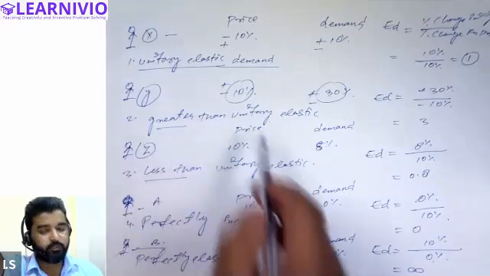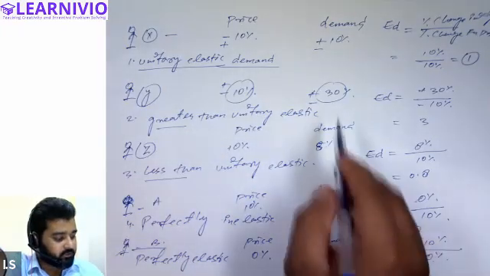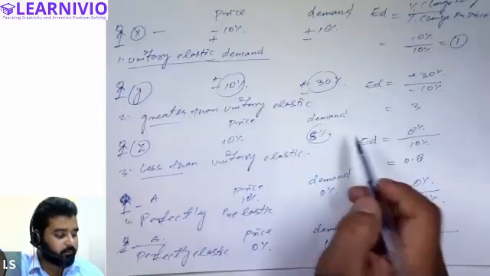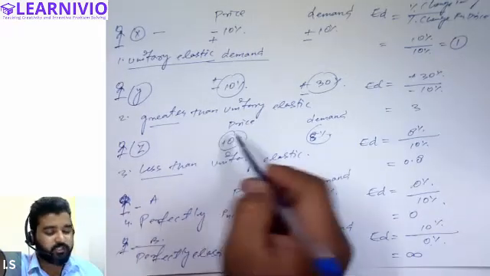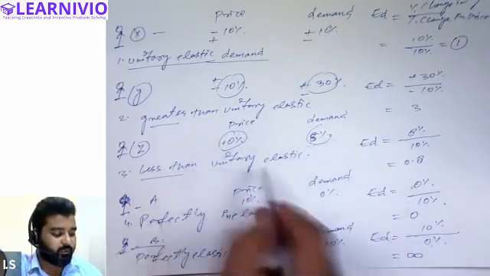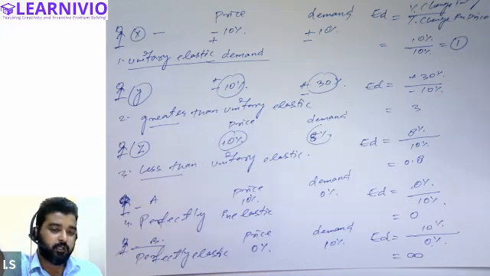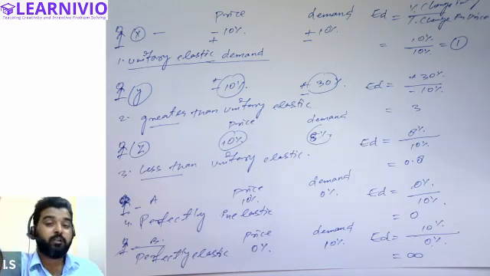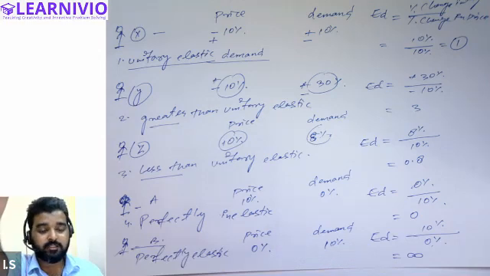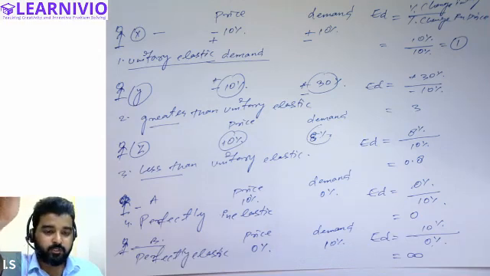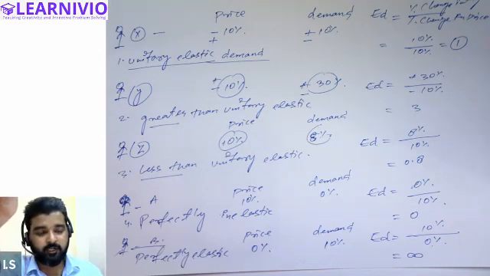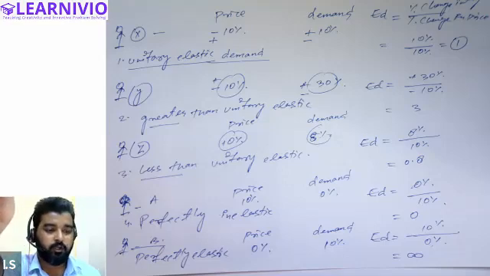This is called greater than unitary elastic demand. Third, the proportionate change in demand is less than the proportionate change in price of the commodity. This is called less than unitary elastic demand. Then we have the fourth kind, where there is no change in demand of the commodity even when prices are changing. The customer is not responding to the change in price. This is called perfectly inelastic demand. And the last situation is that price is not changing this time, but demand is changing. This is called perfectly elastic demand.